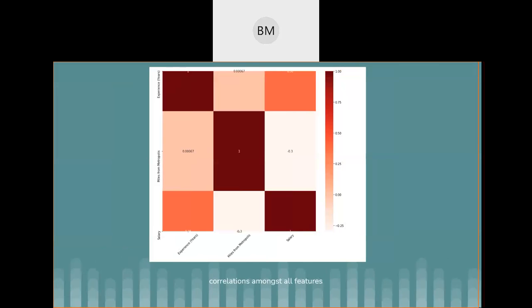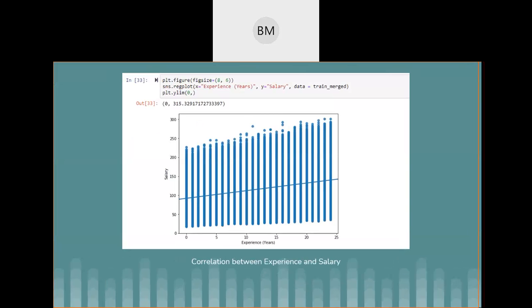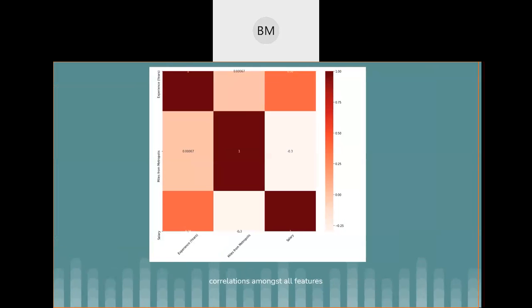So what we can see is we tried to plot the residual plot, which shows the spread of these residuals, and we observed that the variance in the salary figures seems to increase slightly with experience. So I think we need to figure out why this variance occurred between experience and salary. We tried to plot the correlation matrix with this, and we can see that experience has the strongest correlation with salary, so it's on the top.